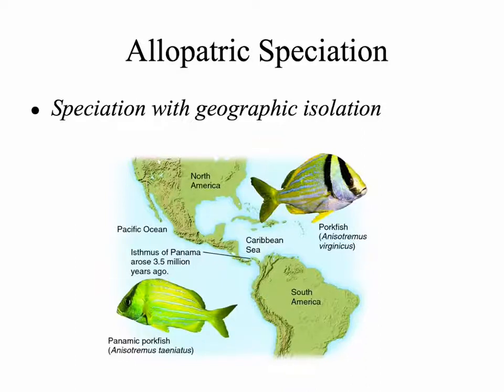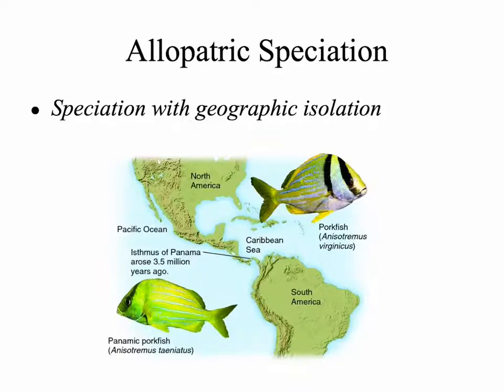After the physical division of the two populations, we see natural selection acting in different ways, causing the accumulation of genetic variations in the two groups. Eventually, these two groups will become so different that they will no longer be able to reproduce, even if they did wind up back in the same area. One example is shown here.